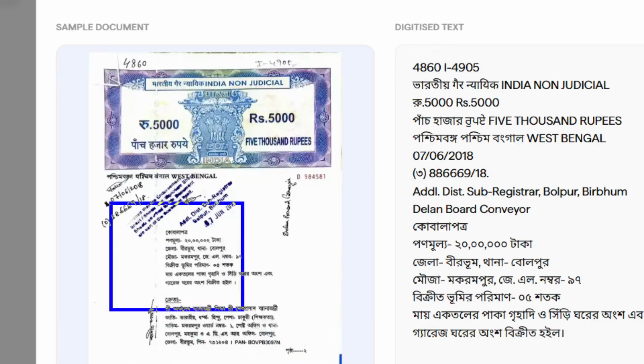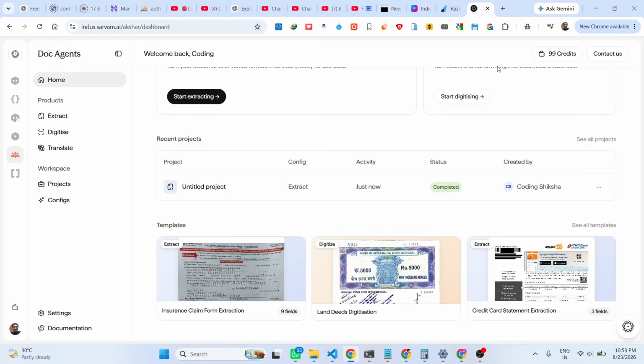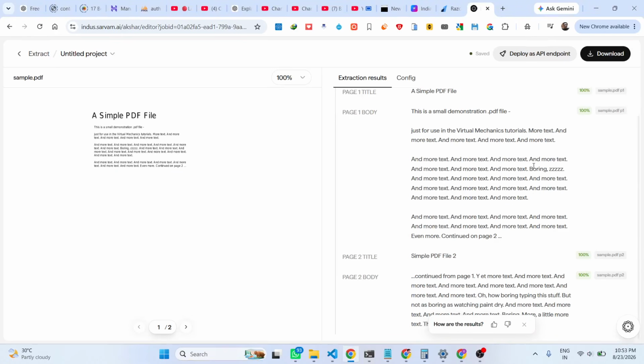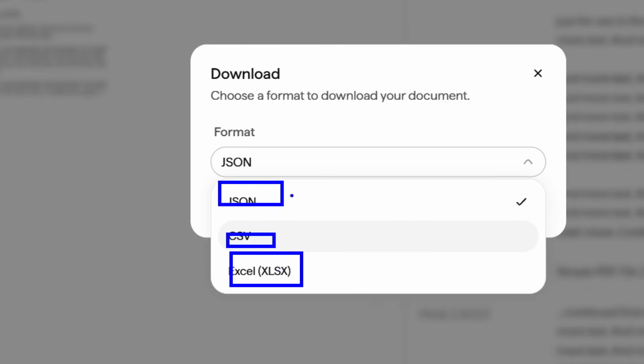So basically, whatever is the data, it's actually extracted. So now as you see, it has completed this. This is our PDF file. It successfully extracted all the data which was there. Plain text, it already extracted. You also have the option to download this as an Excel, CSV, JSON file.